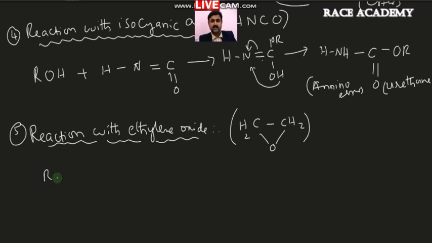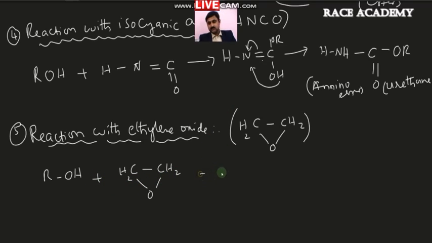If it is treated with the alcohol or OH, as you know, one of the carbons becomes positive, and oxygen will become negative. Once this carbon-oxygen bond in ethylene oxide is cleaved, the ring gets opened to give the product.